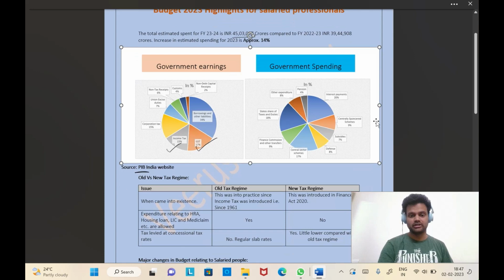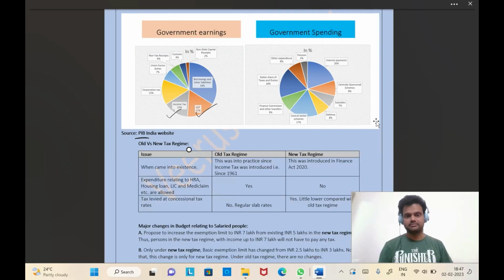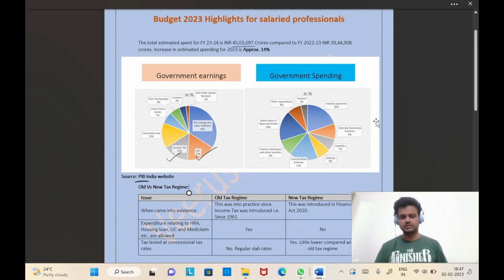An interesting point, and I put a graph here. The source for this graph is the PRS website. With this graph, you can understand where the money is coming to the government and where the government is spending that money. If you see these two graphs, one is for the government's earnings. The major part of the government's earnings comes from borrowings. The government is taking loans from various available sources, and that contributes around 34% of the total revenue of the government. The second highest source of income for the government is GST.